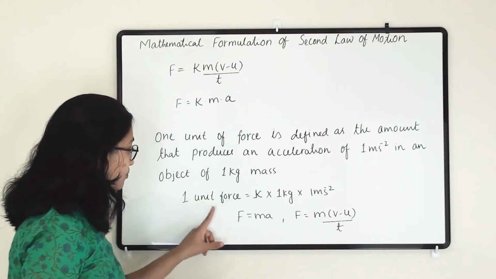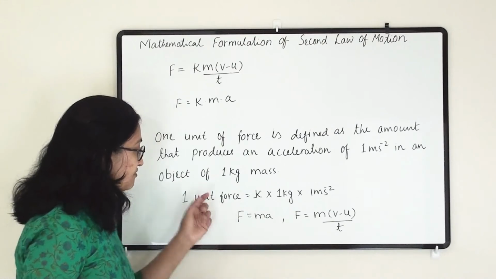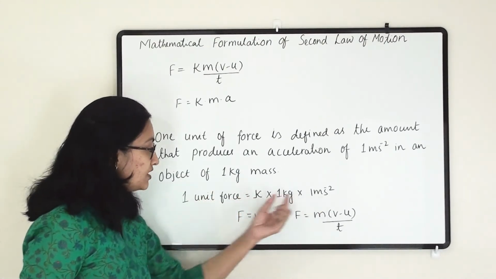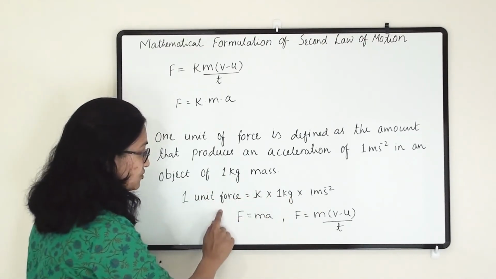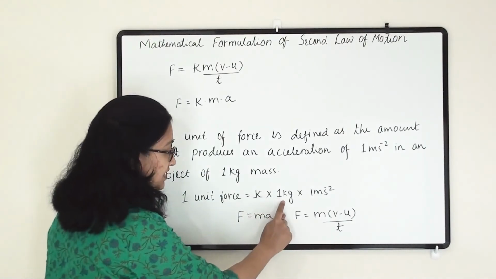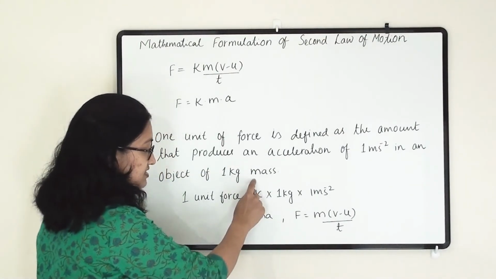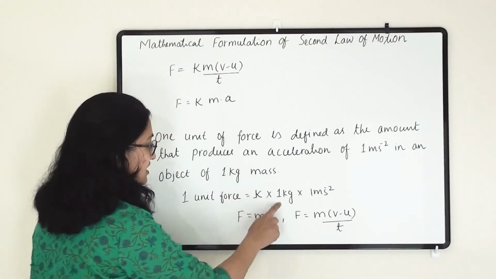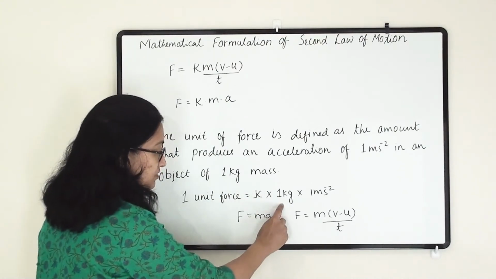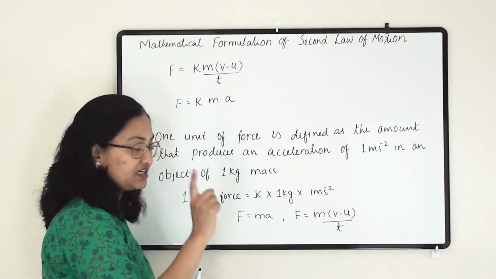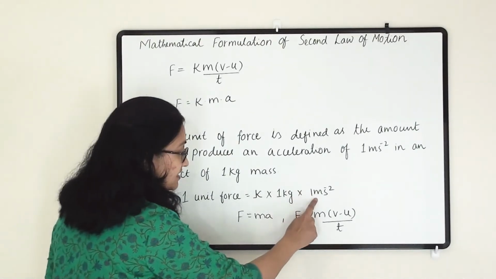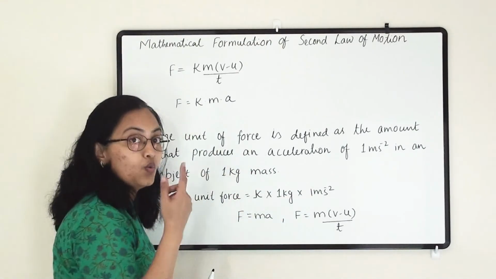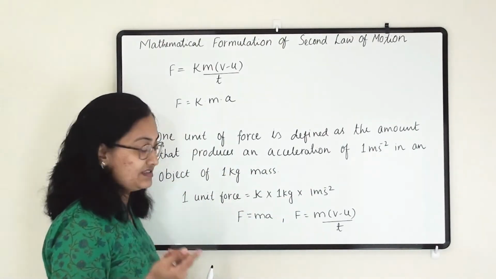And in both of these formulas, we are taking k equals 1. Because when we take 1 unit force, k into 1 kg mass, as per the definition, a 1 kg object will gain 1 meter per second square acceleration.